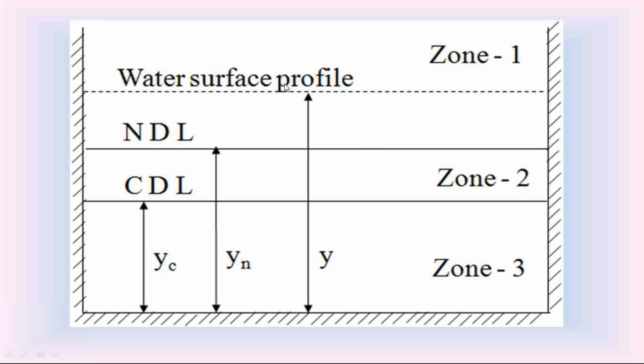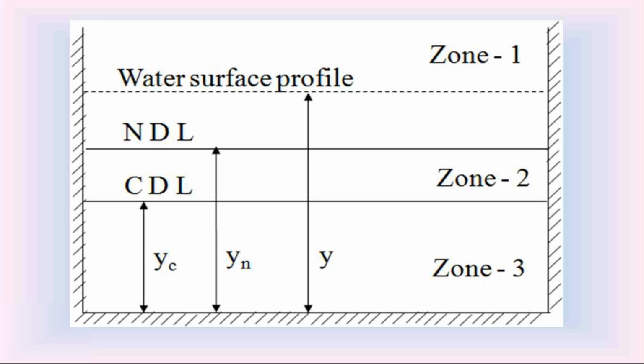So in the open channels, we have zone 1 water surface profile, zone 2 water surface profile, zone 3 water surface profile. This is the classification of water surface profiles in the open channels.